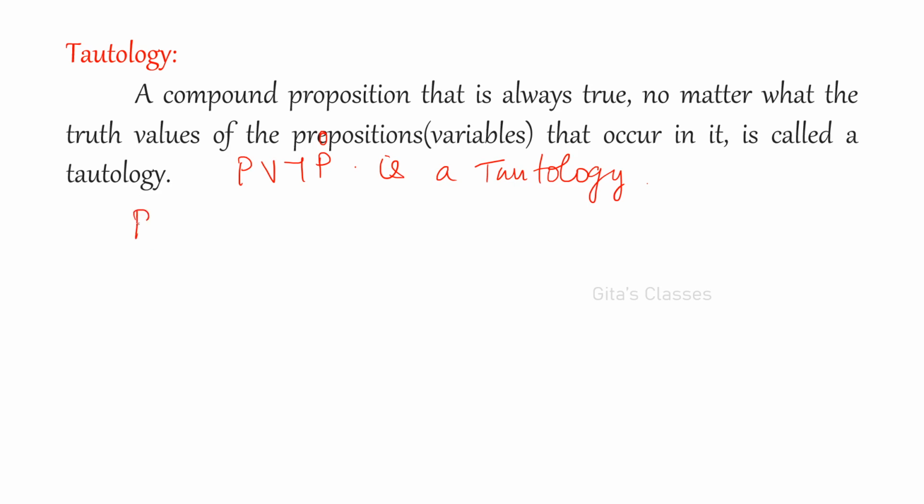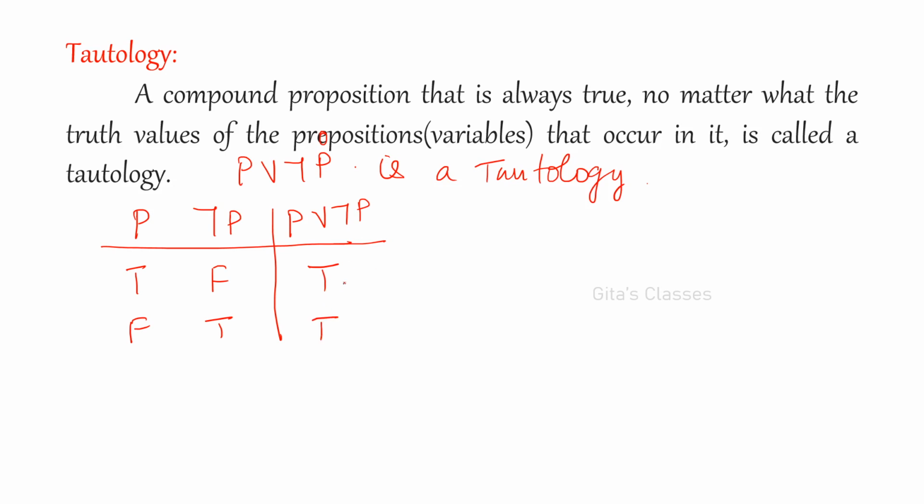How? P is T, F and not P is F, T. So what is P or not P? T and T, right? So it is a tautology.